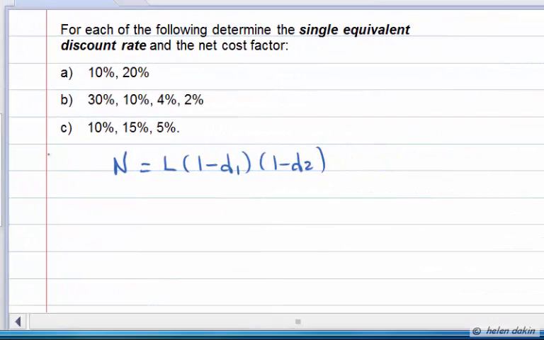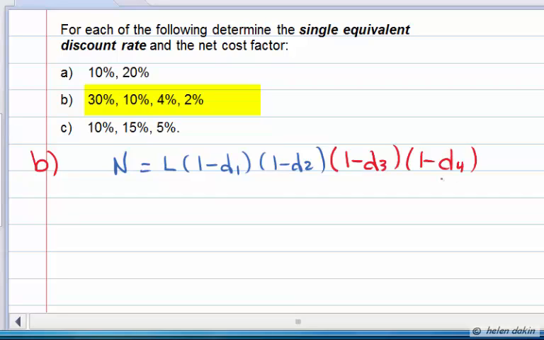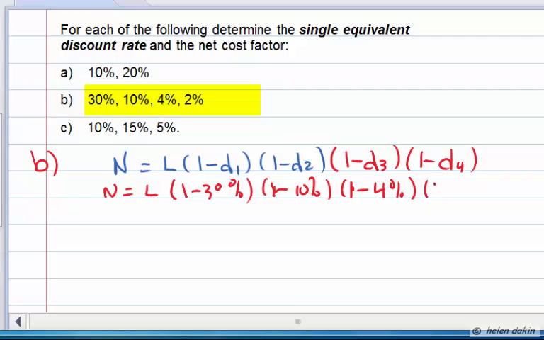In Part B, we actually have 4 trade discounts. So we're going to use the formula N is equal to list, net price is equal to list price times 1 less D1, 1 less D2, 1 less D3, and 1 less D4. So we've got 4 trade discounts. Now we don't know the net price and we don't know the list price, but we do know that the first trade discount is 30%. So we're going to take that off, 1, and 1 less 10%, and 1 less 4%, and 1 minus 2%. Those are 4 trade discounts.